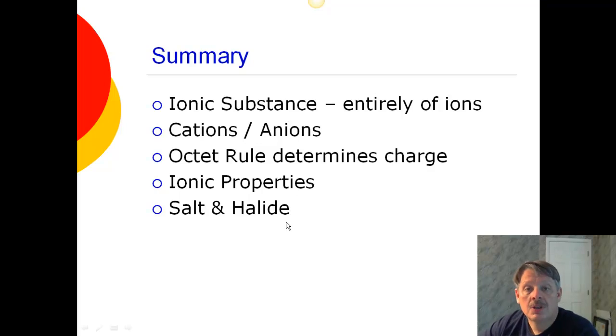So, in summary, you need to be able to look at an ionic substance. Remember, it's entirely made up of ions. Know that a cation is positive, a metal, and an anion is a non-metal, it's negative. The octet rule determines the charges, and you should be able to do the charges. You should be able to know the 5 ionic properties that I gave you, and you should know the definitions for salts and halides.